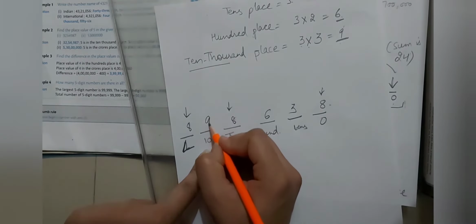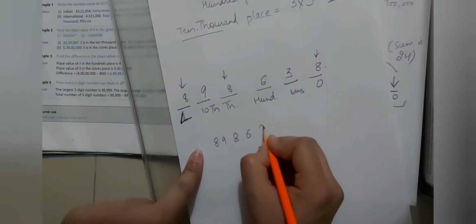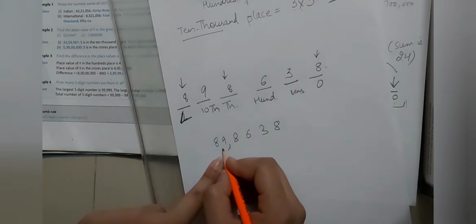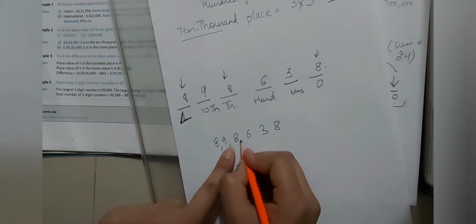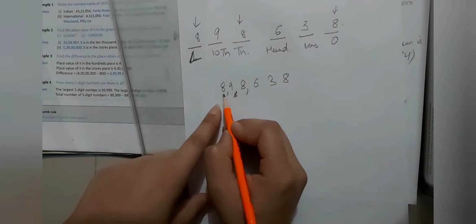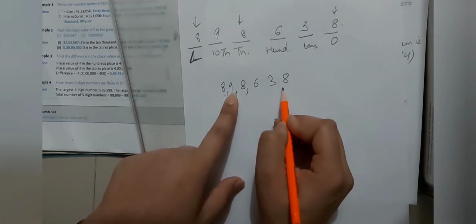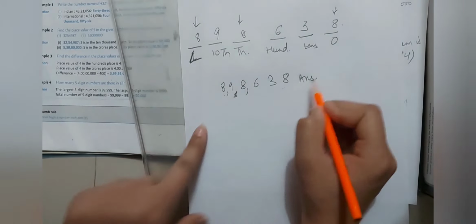So put 9 here. So what is our number? 8,98,638. That is our answer.